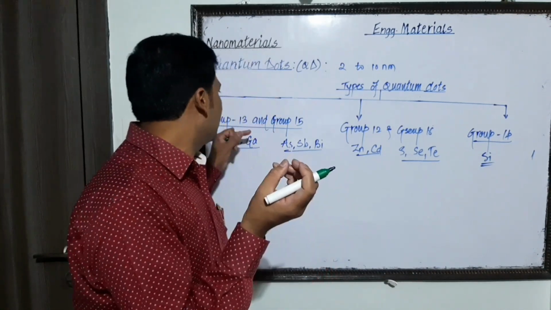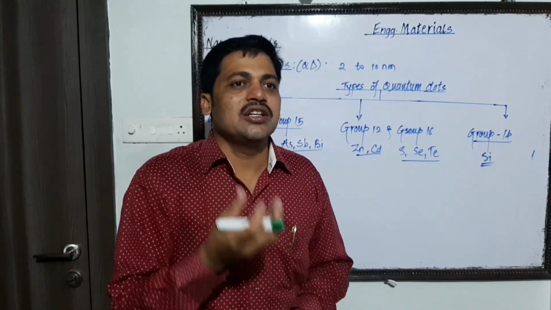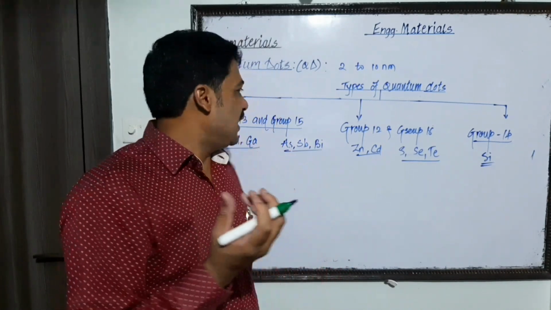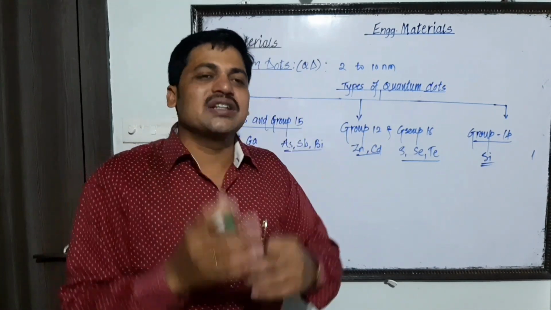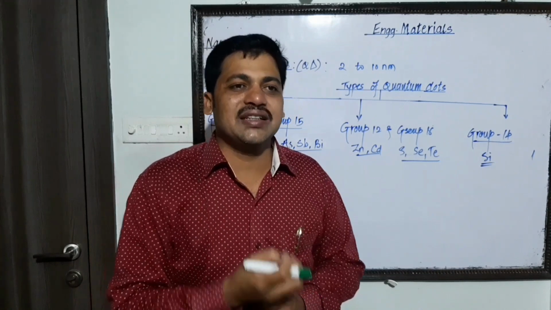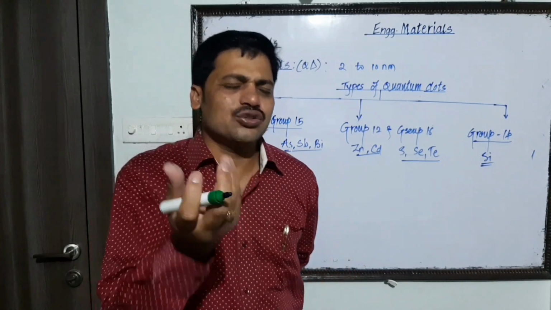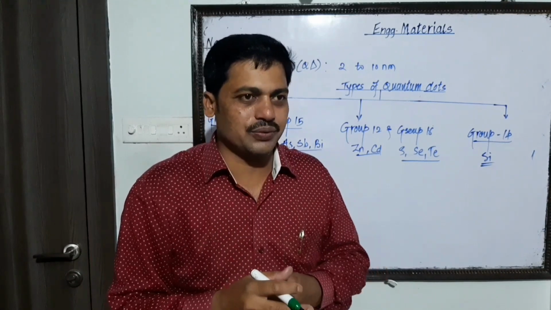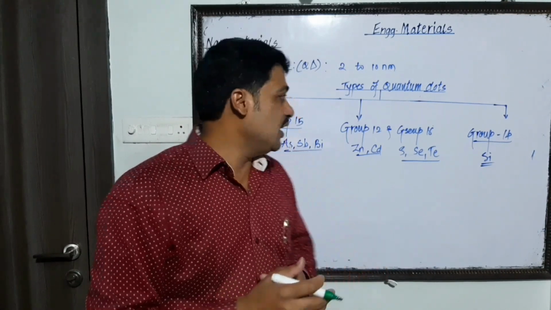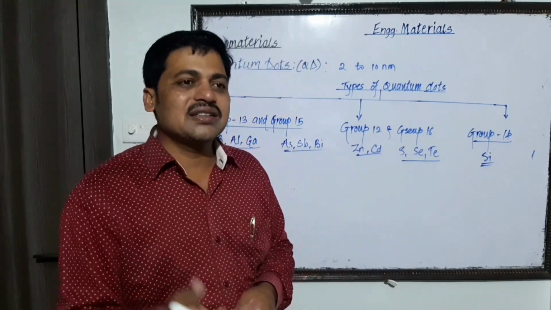Whatever the group 13 and 15 quantum dots, they are used in optical data processing. Group 12 and group 16 quantum dots are used in electronics, that is in the photovoltaic cell, and they are also used in biomedicine. And group 14 is basically used in optical sensors.